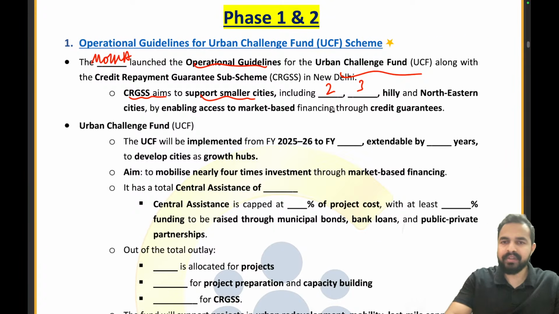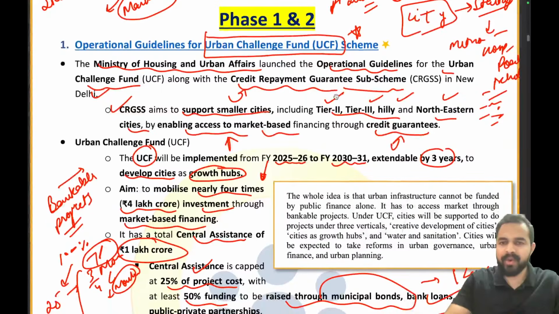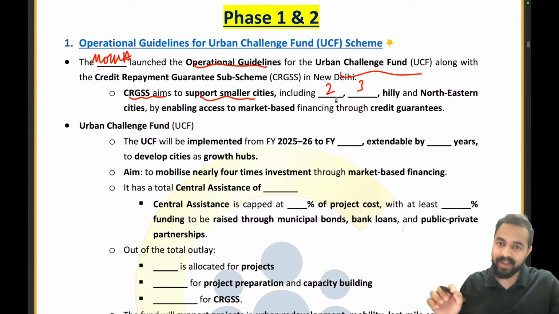So my dear friends, we already discussed here, right? They will be tier 2 and tier 3 cities. Why are you guys saying tier 1 and tier 2? Pranav, Tanuja, please guys, we have revised the things again and again, right? That is why I am again asking you these questions in the form of the Drishyam round, so that you can retain this information from the examination point of view. Okay?